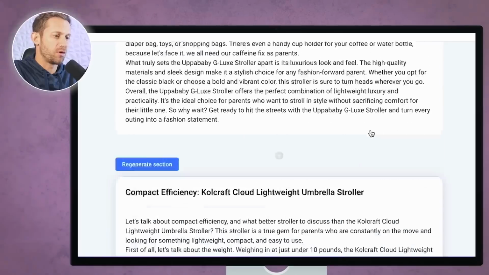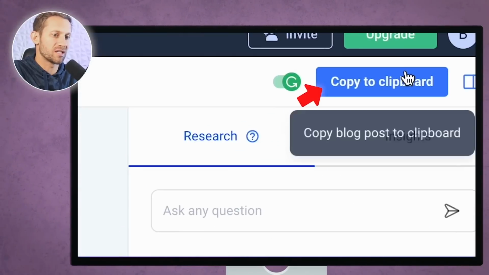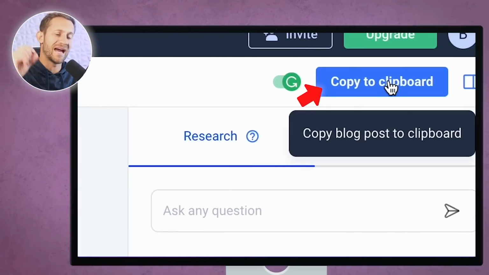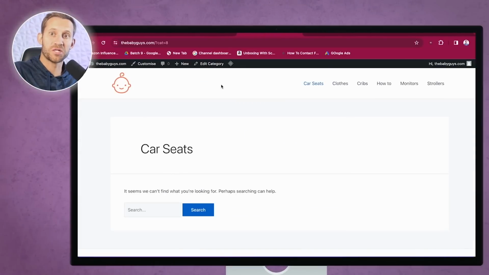So again, you've read through this whole thing. It's the right amount of words. You feel good about it. All you've got to do is click copy to clipboard, and that entire blog post is now in your clipboard ready to go. So now we're going to head over to our blog, and we're actually going to insert that blog post, that first one, right? And what you're going to do is you're going to do probably one of these a day. It'll take you 20, 30 minutes to work with the AI and do everything like that, but you're going to do one of these a day, and you're going to get consistent at doing that.